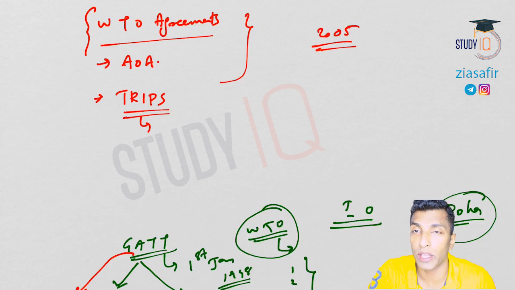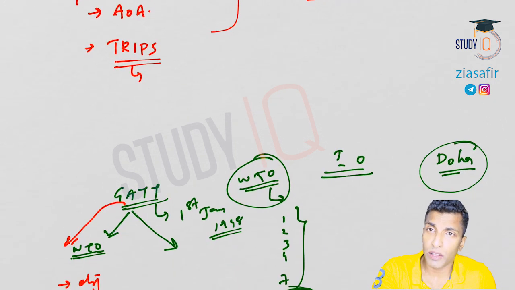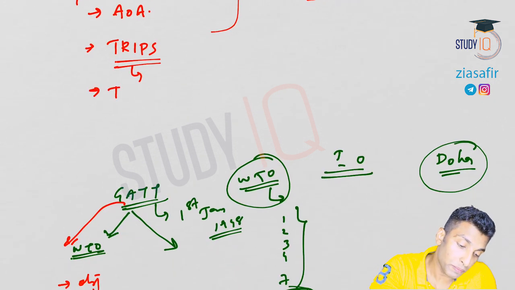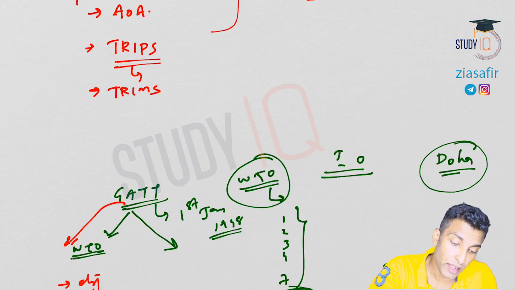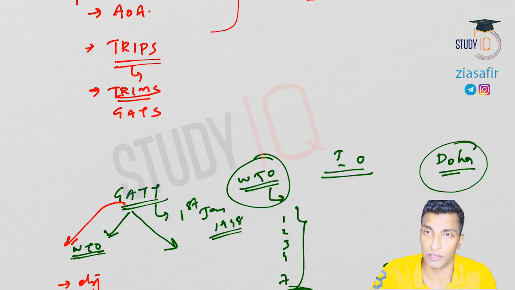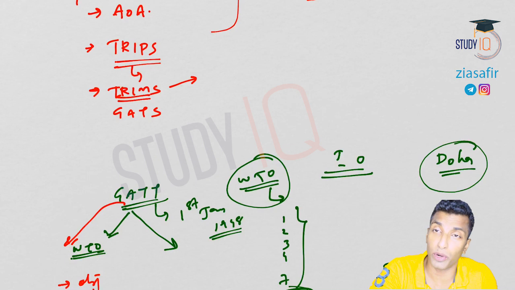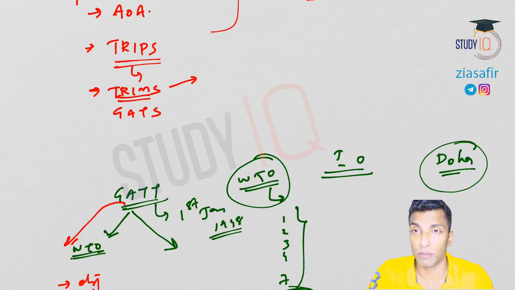The disadvantage of giving product patent we also discussed, in terms of how it affects innovation. So TRIPS we have done. Then we talked about TRIMS, and then we discussed GATTs. TRIMS is related to trade related investment measures. There also we have discussed tarification. We have also talked about national treatment.